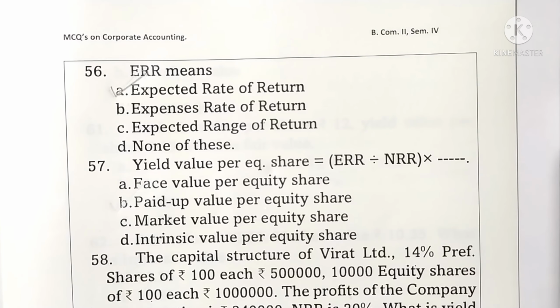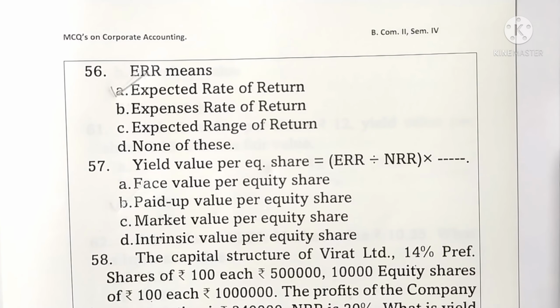which is the profits available to equity holders. Now, second part, we have to find out ERR, which means expected rate of return. The formula is profits available to equity holders divided by paid-up equity capital into 100. Now, putting the values, profit available to equity holders rupees 2,40,000